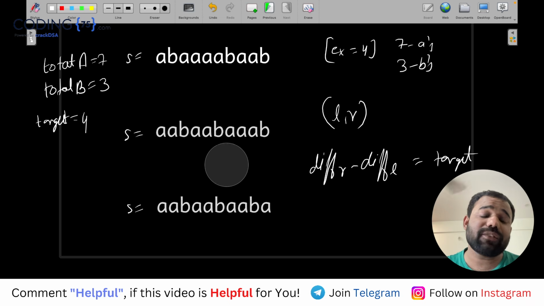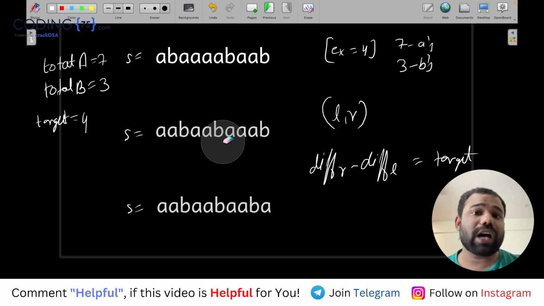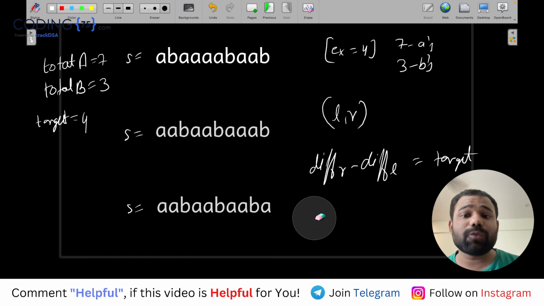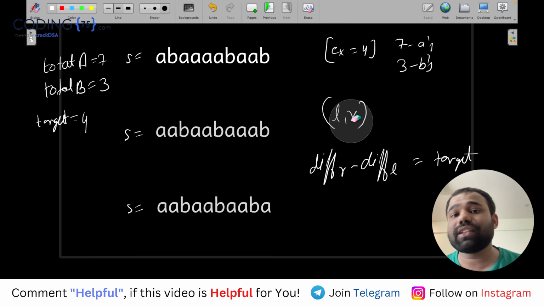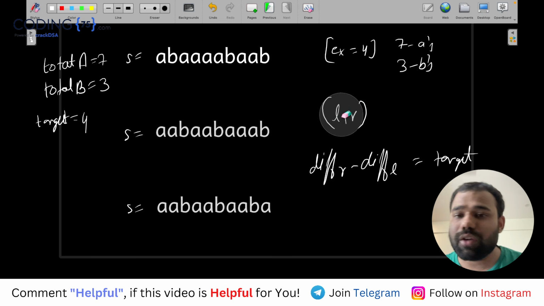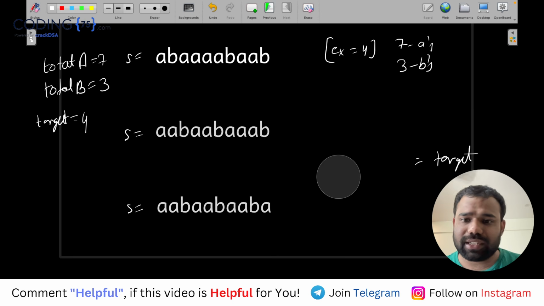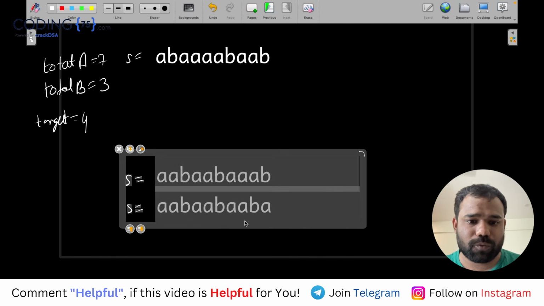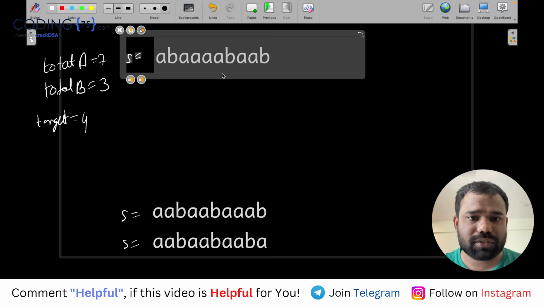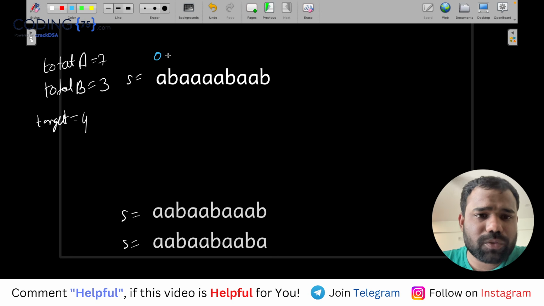The problem is how can we get the difference of the array? So what I will do, I will first of all use the prefix sum technique to find the difference at each index. Then I will use a map and the sliding window technique, variable size window technique, to get the smallest window, smallest substring with the given target difference. How will I do it? Let's understand. Let's understand with one of the strings. These two strings I will keep below for now, and let's try for this one. This string has size indices 0, 1, 2, 3, 4, 5, 6, 7, 8, 9.